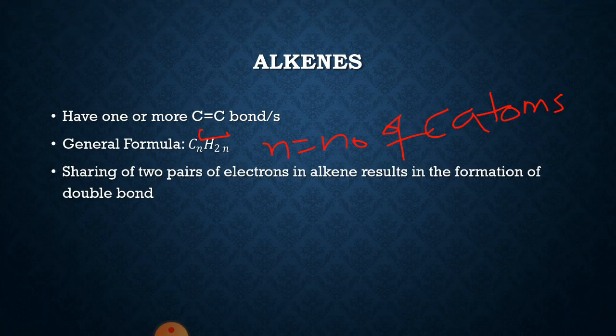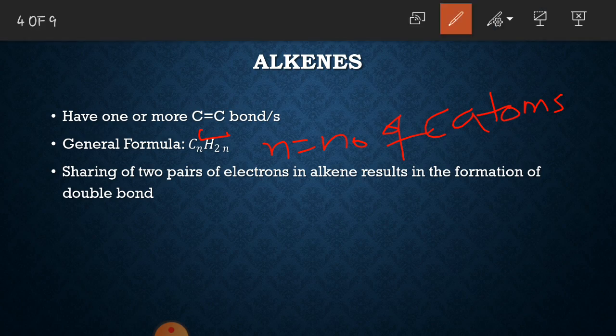How is the double bond formed? The double bond is formed when two pairs of electrons are shared between two same atoms. Let's take the example of the simplest alkene, that is ethene. In ethene we know that there are two carbon atoms. If we have to form a double bond between these two carbon atoms, then there will be the sharing of two electrons between these two carbon atoms by each carbon atom.